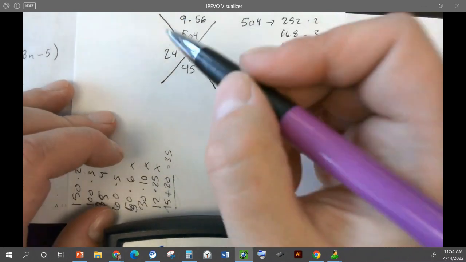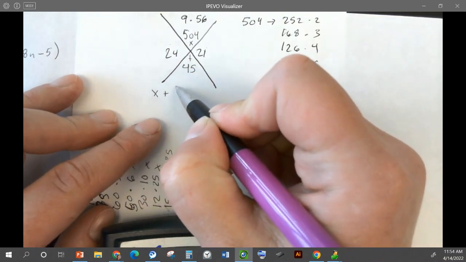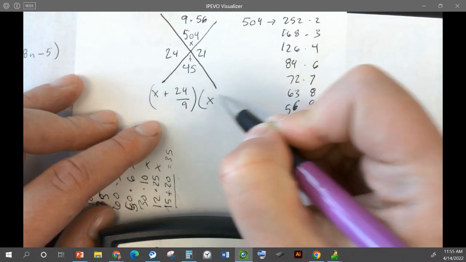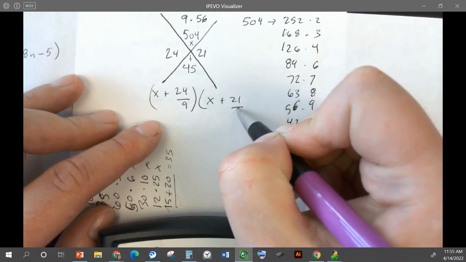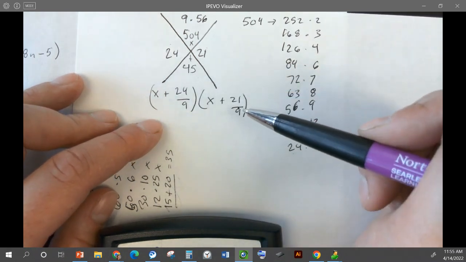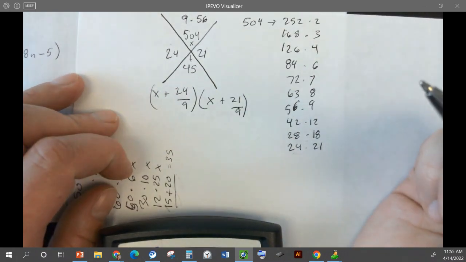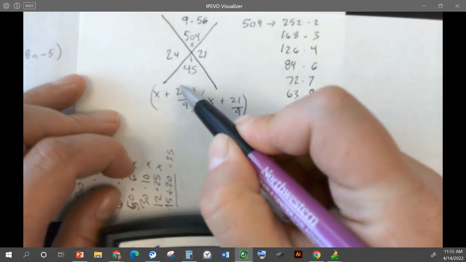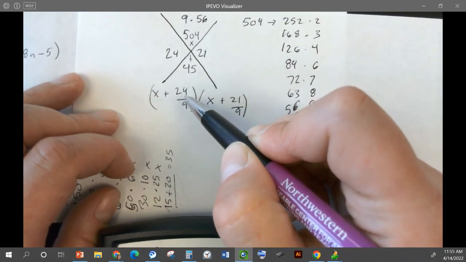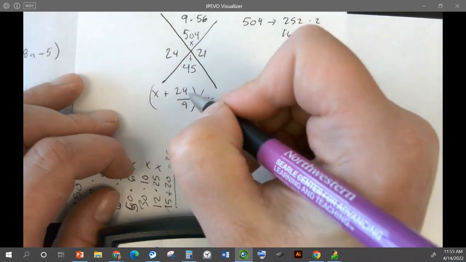Okay, so now we need to take our variable and say x plus 24 divided by 9, x plus 21 divided by 9. So we're just taking those numbers and dividing them by a. And then what's our next step? Perfect, we're going to simplify. So let's look at this first fraction. Is there anything we can divide 24 and 9 by? Yeah, 3, good.